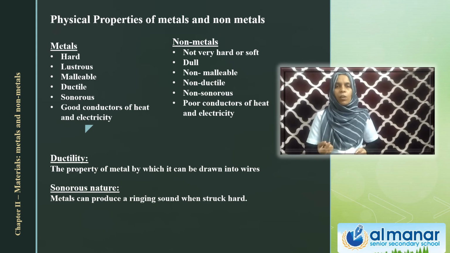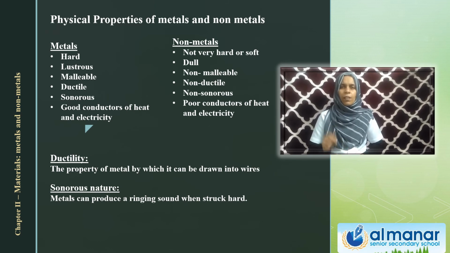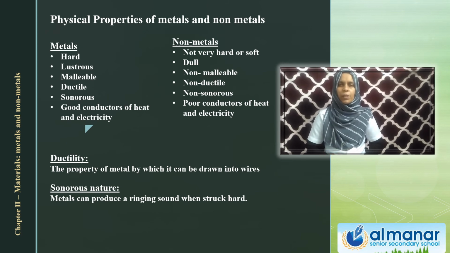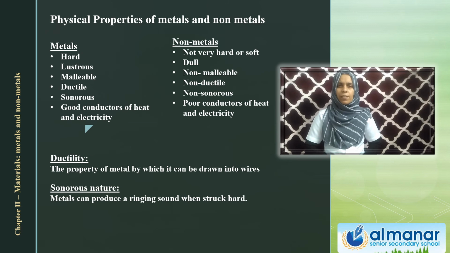That is, take a coal piece, kari, isn't it? If you try to break it, it will become powder, isn't it? Coal, if we strike it with a hammer or something, then suddenly it will break into powder. So that nature, the property by which a substance breaks into powdery form, is known as brittle nature. So we can add one more property to the non-metals, that is, non-metals are brittle in nature. Brittle, B-R-I-T-T-L-E, brittle in nature.